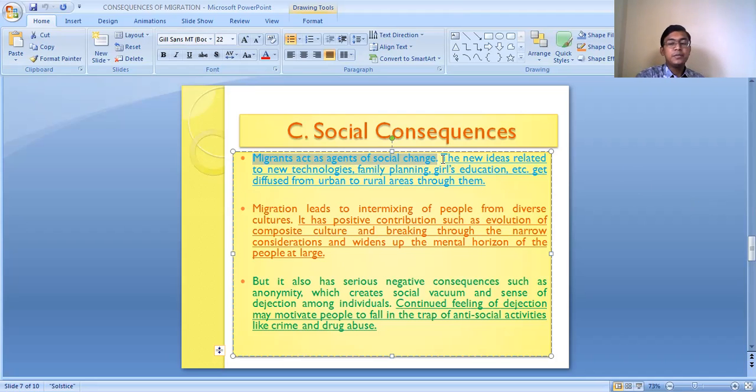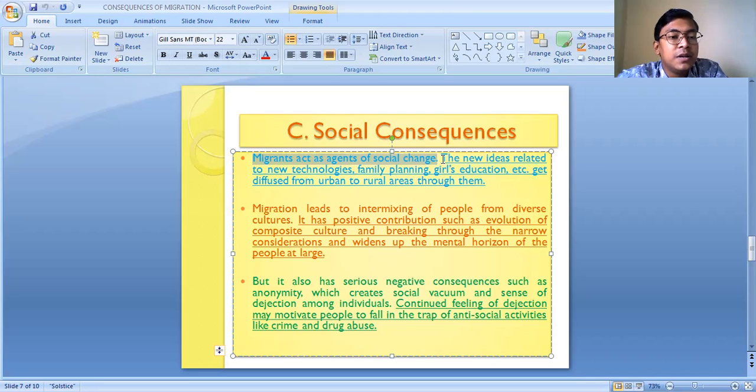How? When people migrate from the rural areas to the urban areas, they come in contact with the urban society. They come to know many things about the urban society, where they can see that female children are going to school and females are working. They come to know about modern technology, and they become aware about family planning and all. So these people who have migrated from the rural to the urban area come to know about various aspects.